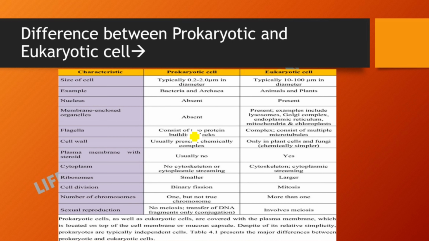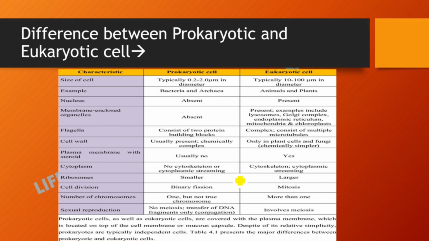Next is the cytoplasm. Here in prokaryotic cell, no cytoskeleton or cytoplasmic streaming is there, whereas in eukaryotic cell, cytoskeleton is there. They have a definite shape and a cytoplasmic streaming is there. These terms which I am not clearing here, I will clear in the upcoming lecture, as we will discuss the different organelles and the different components.